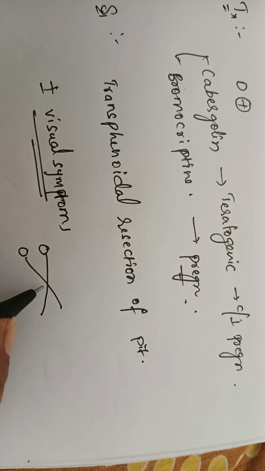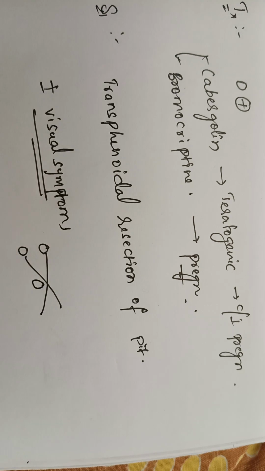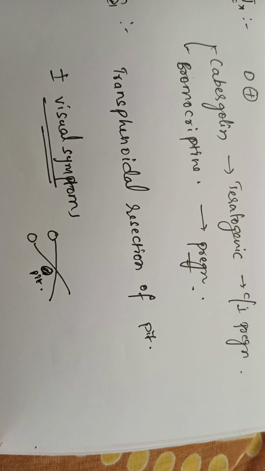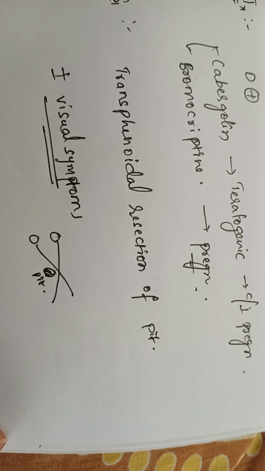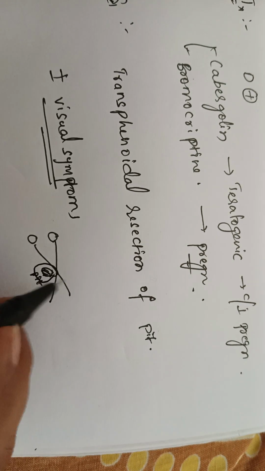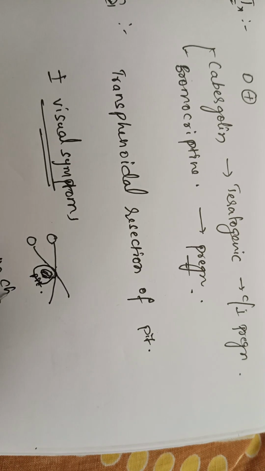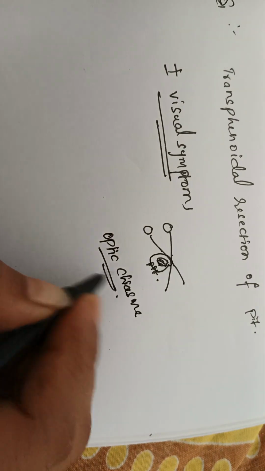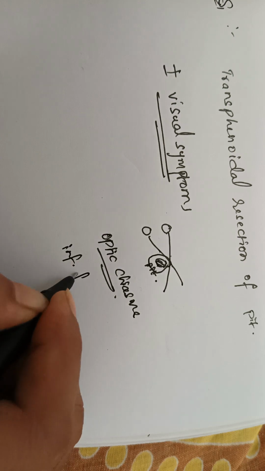So here itself you will get this pituitary gland. Okay, so whenever there is enlargement of this pituitary gland, there is compression of optic chiasma. Most probably there is compression of inferior fibers.